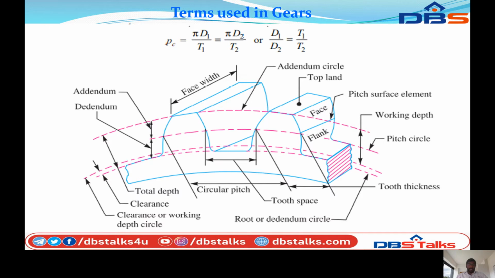Next, the distance between the inner surface of one gear tooth and the corresponding surface of the next tooth is the circular pitch. So this is the circular pitch. This indicates the thickness of the teeth, the tooth thickness.